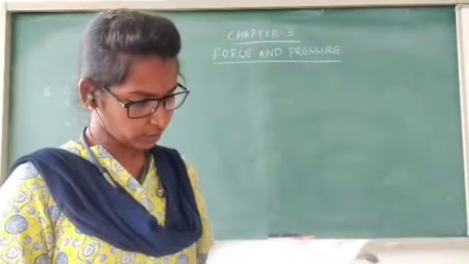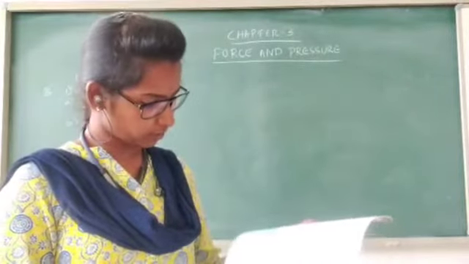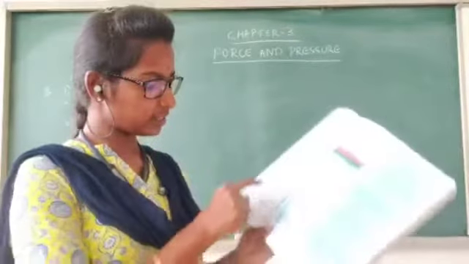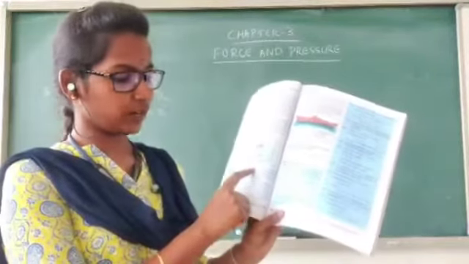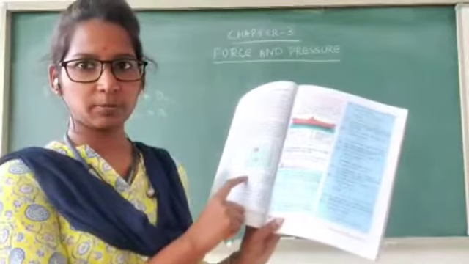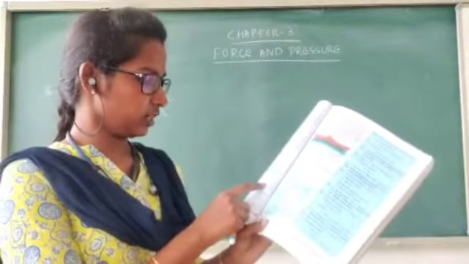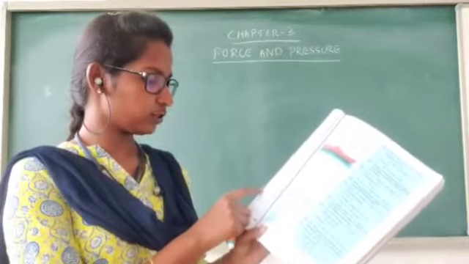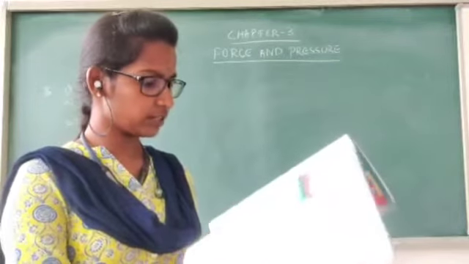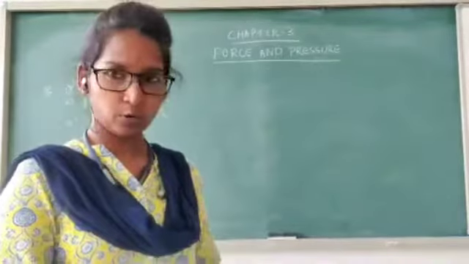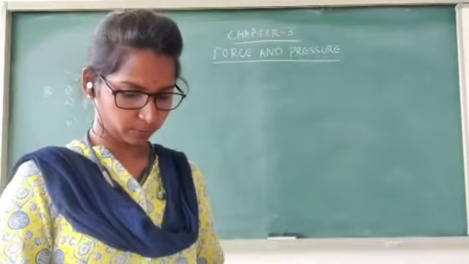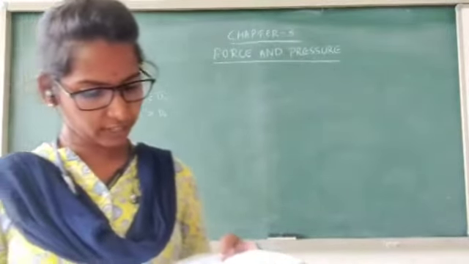Next. Boats and ships are floating objects. Explain. So page number 24, right side, last second paragraph. In place of it, you write ship and boat are made up of iron and steel, which are materials denser than water. A ship floats in the water. This is due to the fact that a floating ship displaces a weight of water equal to its own weight, including that of cargo.